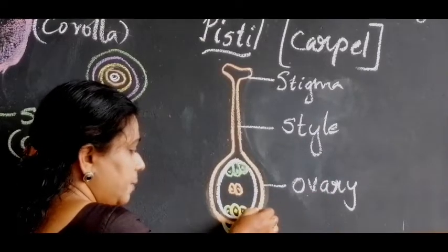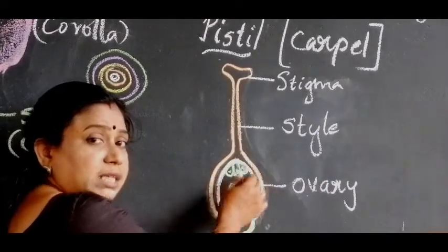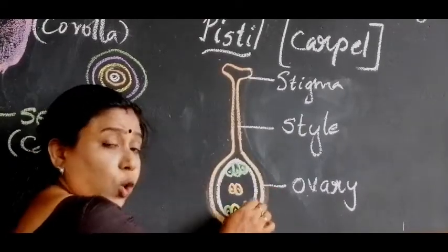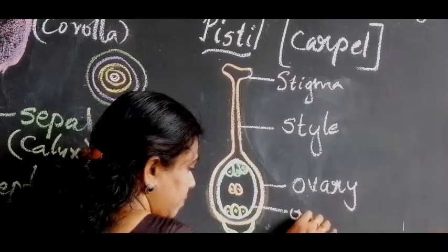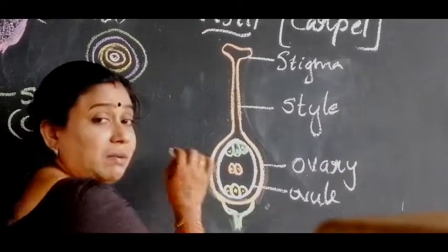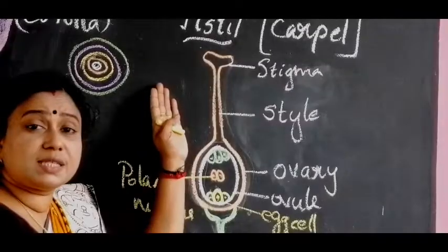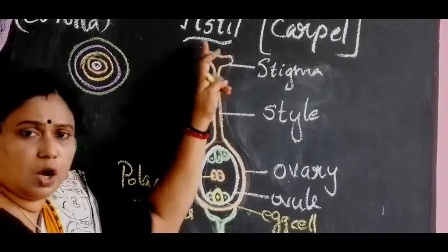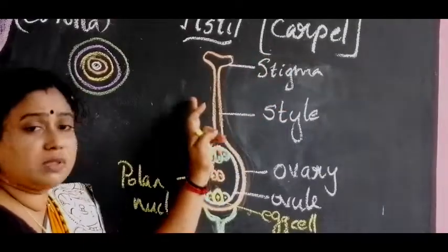Inside this ovary, what is present? The ovule, which contains the female gamete. What is the structure of the female reproductive organ? The female reproductive organ is the pistil or the carpel. It consists of three parts.